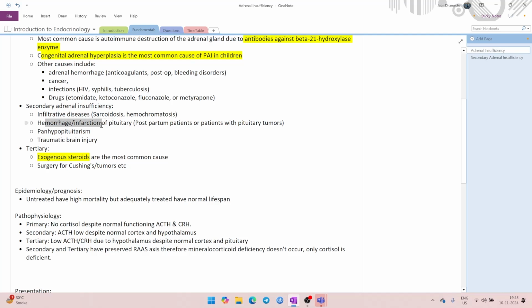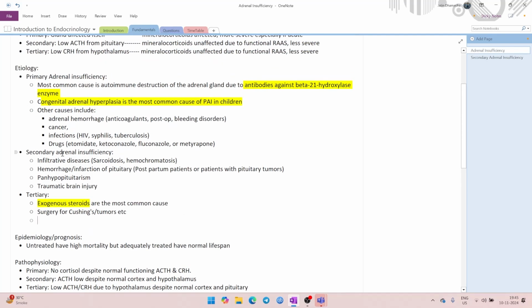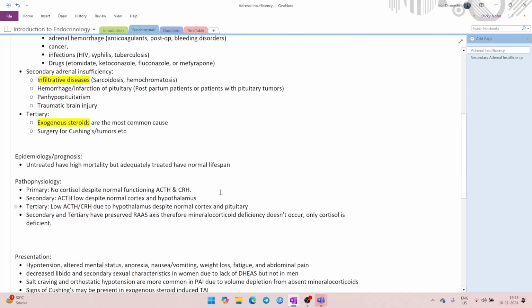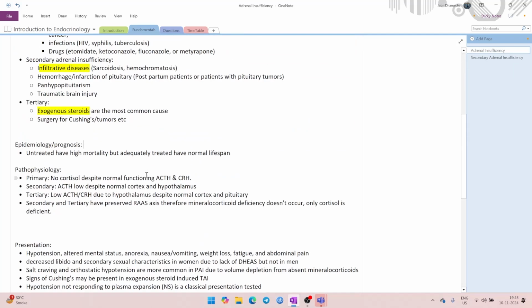So we have hemorrhage and infection. You can think of it as in trauma or surgery, right? For tertiary, you have to remember only the exogenous steroids. Then it is surgery, trauma, etc. for tertiary as well. So these are the primary causes for primary, secondary, and tertiary. For primary, it is autoimmune. For secondary, it is infiltrative. For tertiary, it is exogenous steroids. That covers our introduction and epidemiology.